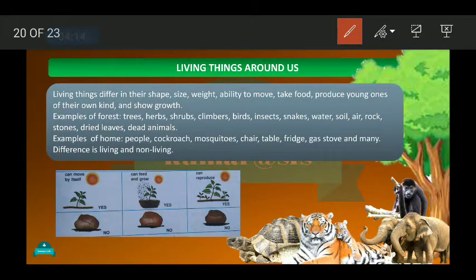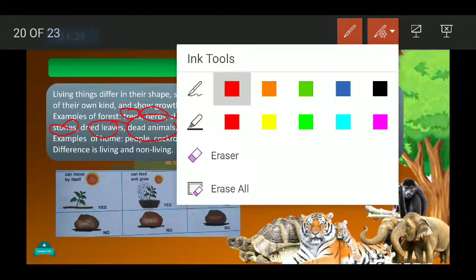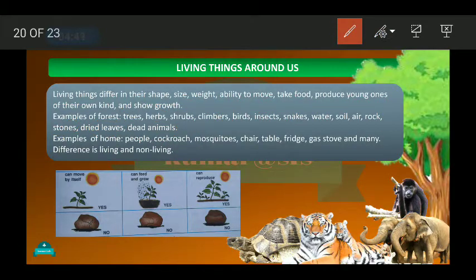Okay, if you take the example of a forest, what do we see? We see trees, herbs, shrubs, climbers, then birds, insects, snakes, water, soil, air, a rock, stone, dried leaves and dead animals. So these are things which are found in a forest. Similarly, the things found at our home are people like us, then the cockroach, mosquito, chair,